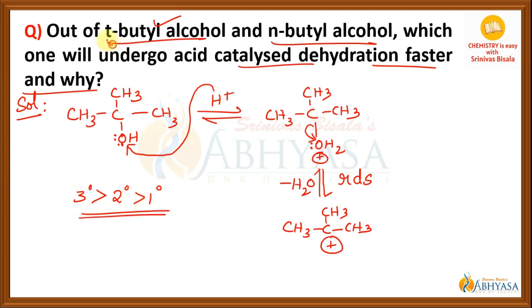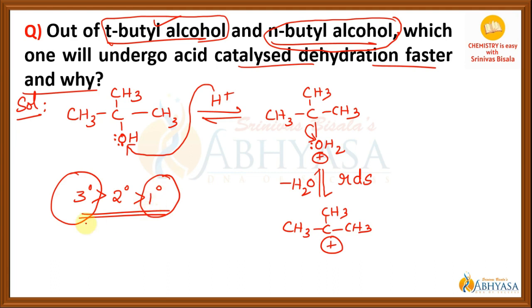So tertiary butyl alcohol will give rise to tertiary carbocation, and this is primary alcohol. N-butyl alcohol gives rise to primary carbocation. So as tertiary carbocation is more stable than primary carbocation, that is the reason why tertiary butyl alcohol undergoes acid catalyzed dehydration much faster than the N-butyl alcohol, which is a primary alcohol.